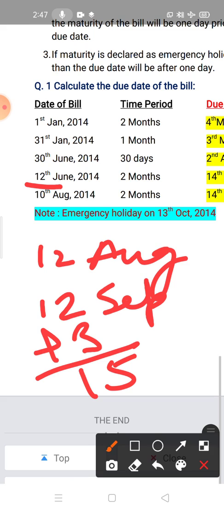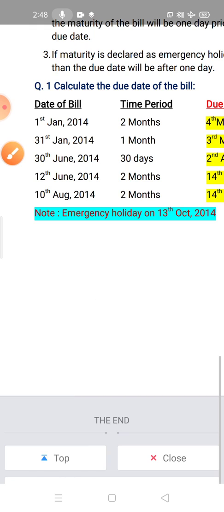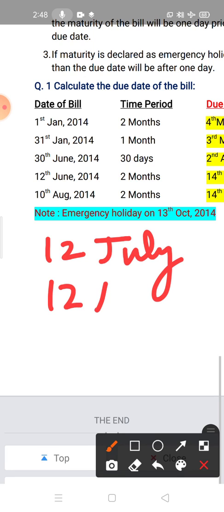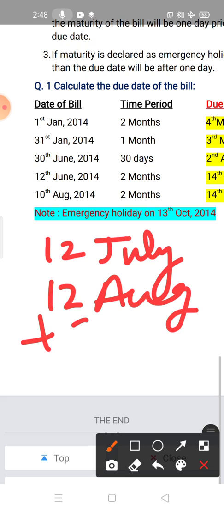Sorry children, 12th June is given here. So 12th July, then 12th August. And 12th August plus 3 days of grace, so it is 15th August.